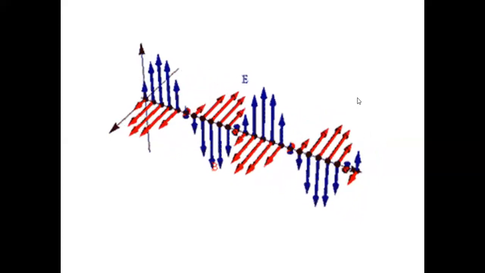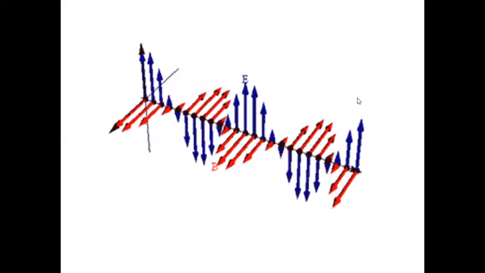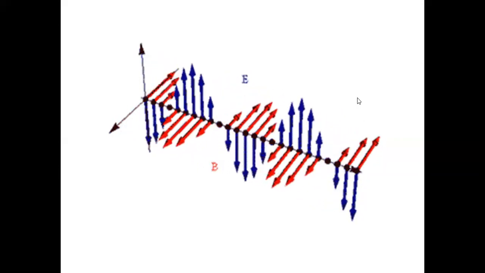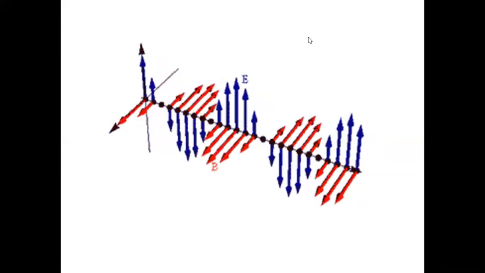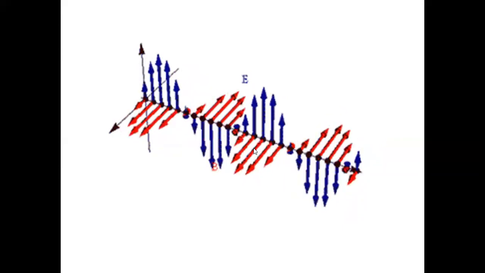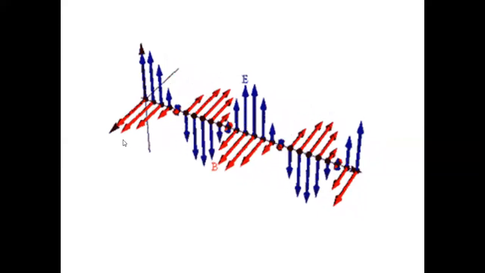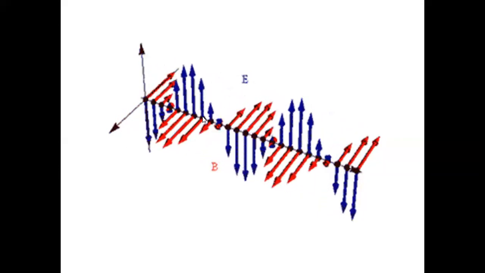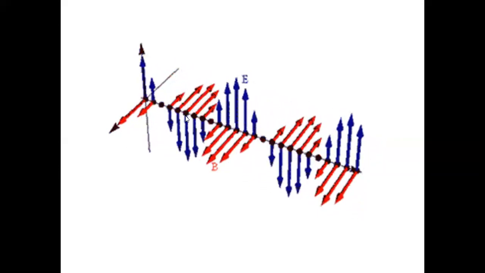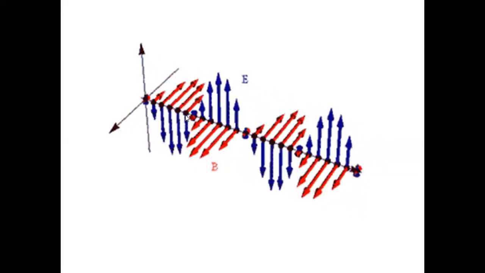So at a point when the light moves, the electric field and the magnetic field are not constant with time. They will be continuously varying. Remember, here the electric and magnetic fields are continuously changing with time, and they are in phase. What do you mean by they are in phase? The point where the electric field is 0, you get the magnetic field also 0. The point where the electric field grows to the maximum value, the magnetic field also grows to the maximum value.